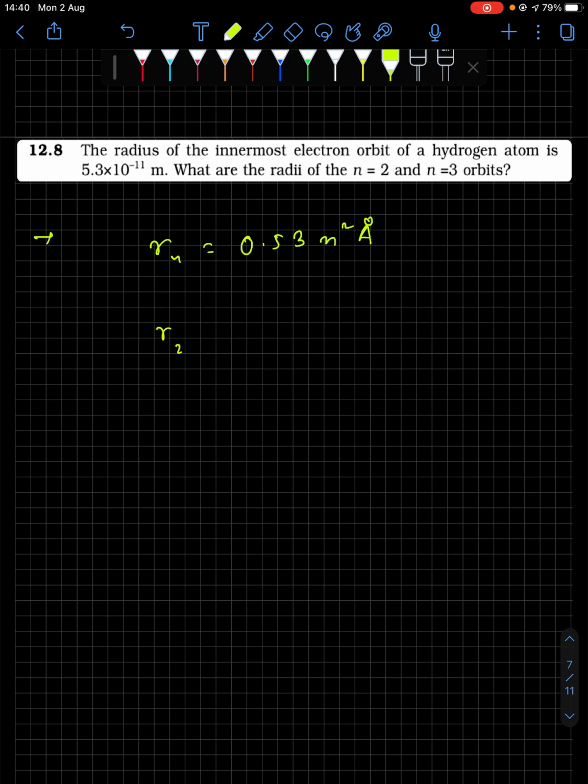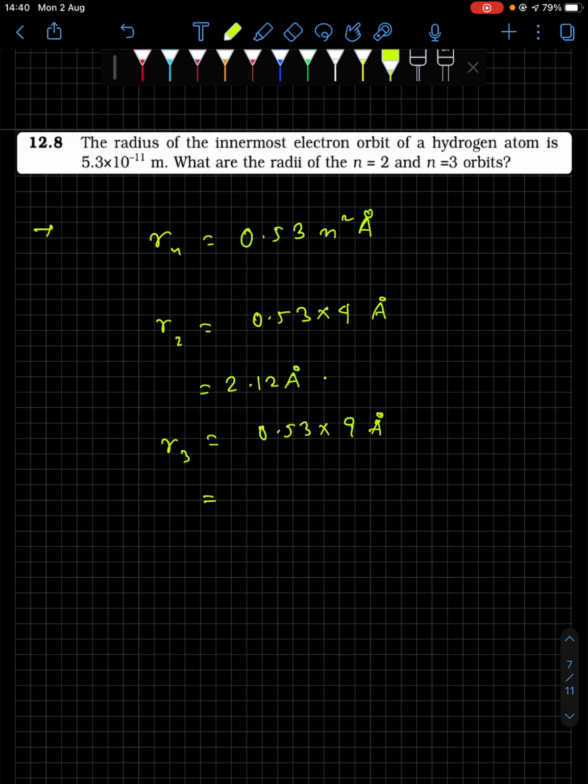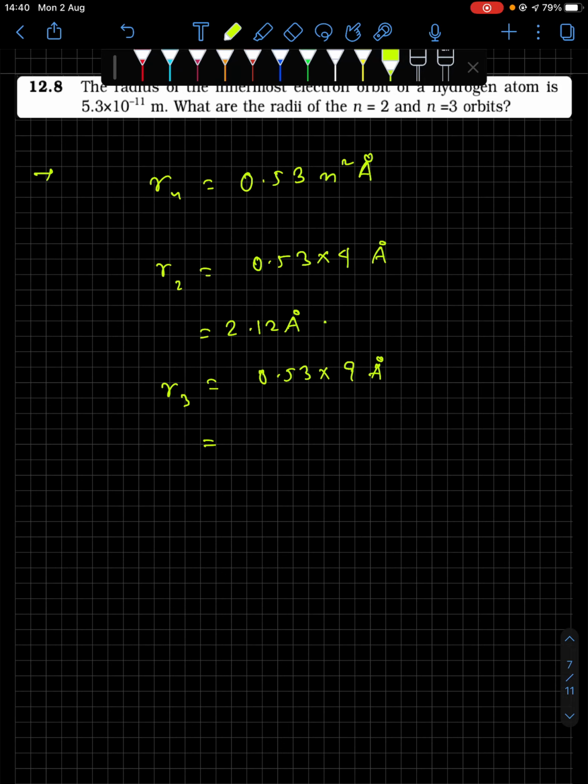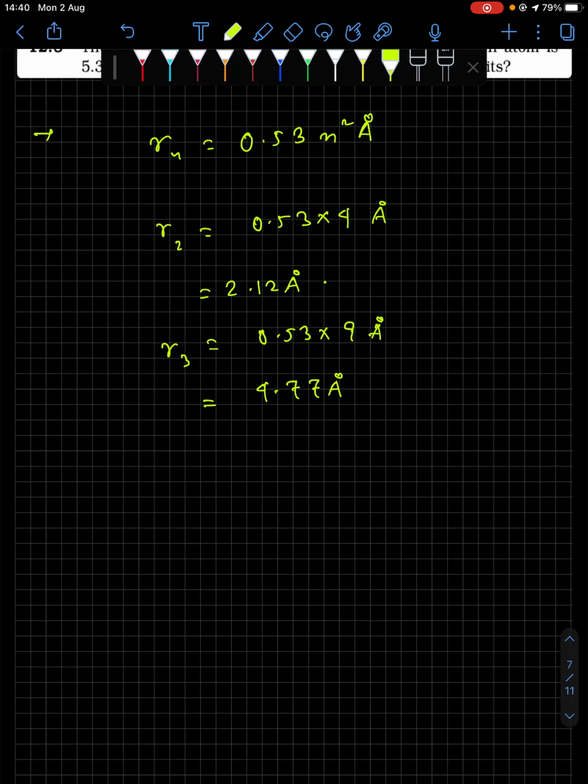So for R2 you'll have 0.53 into 4 angstrom, and that will get you 2.12 angstrom. Similarly for R3, 0.53 into 3 square is 9 angstrom, and that will get you 4.77 angstrom. So these are your results.